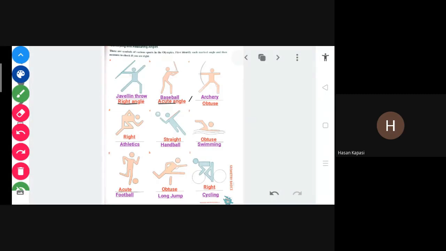That which of the following is a right angle? Then I will give you four pictures. First picture, second, third, and fourth. These are four options. Now from these, which one is a right angle or which one is acute, that way. Yes, who is asking the question?